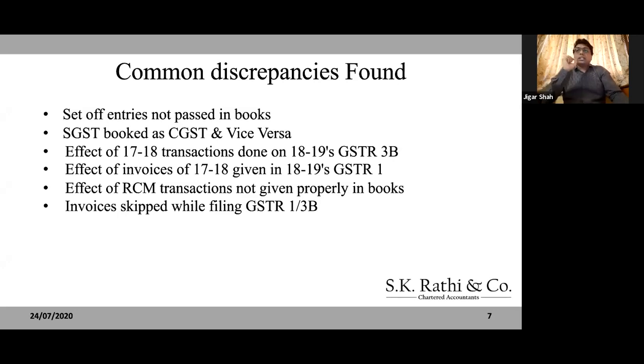If it is not reconciling, the closing balance as per your credit ledger, if there is a credit, and as per books, if it is not reconciling, then there is a challenge. Then you really need to dive in and see where the issue is. Once again, the RICO one that I showed you will help you in identifying in which month the error has happened. What we have learned in the last year when we have done these exercises is that the set of entries you pass in the books, you do it as per GSTR 3B.